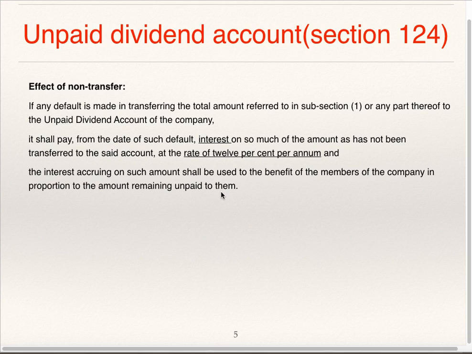If company makes any default in transferring the unpaid and unclaimed dividend to unpaid dividend account, then the company is supposed to pay interest at the rate of 12% per annum from the date of default on the amount which has not been transferred to unpaid dividend account, and if any interest is accruing on such amount, it is to be used for the benefit of members, that is shareholders, in proportion of the amount which is outstanding, which is not paid, which is unpaid to them.